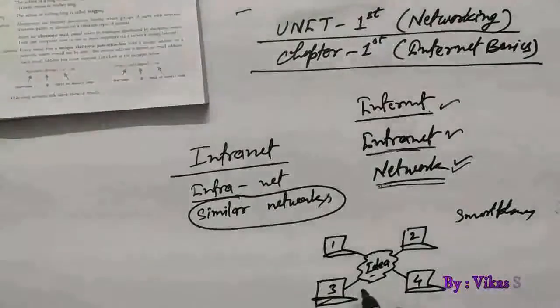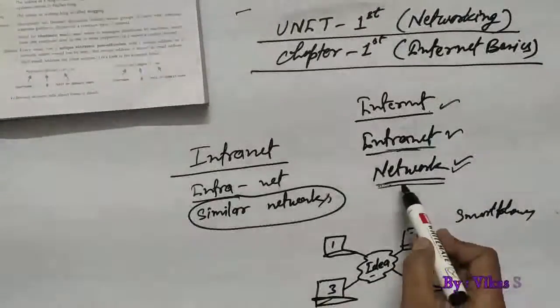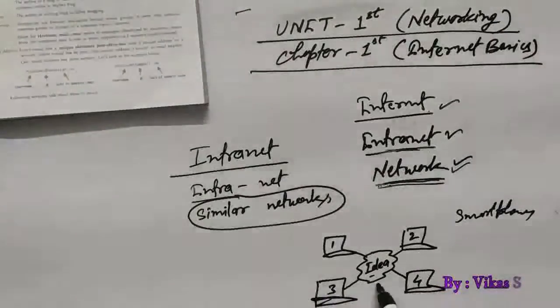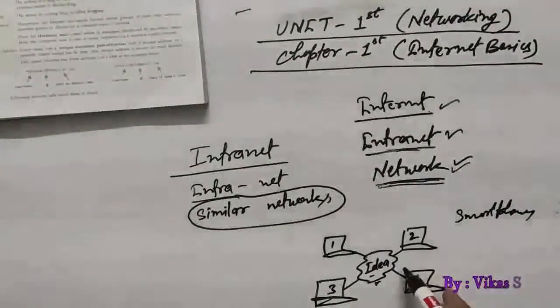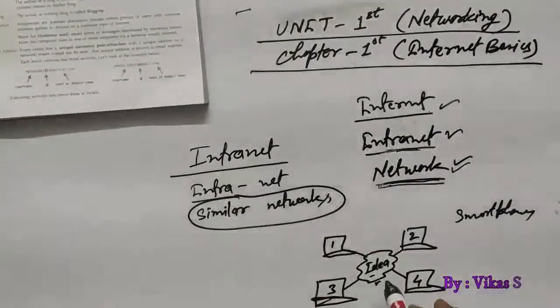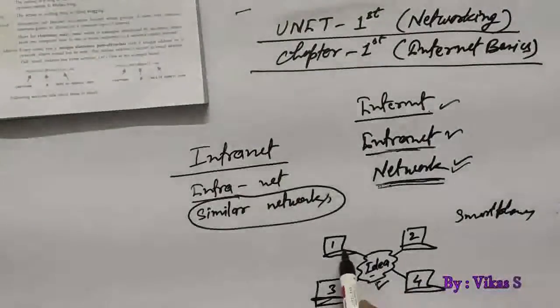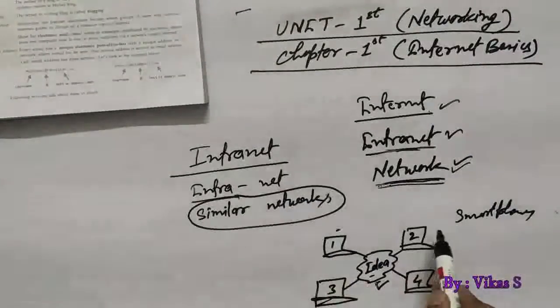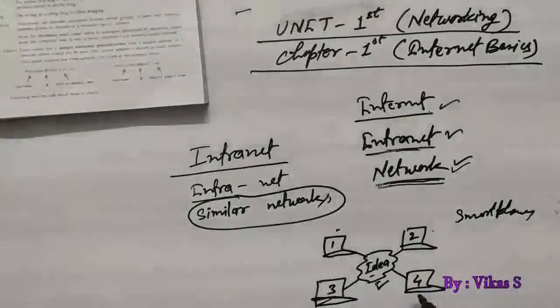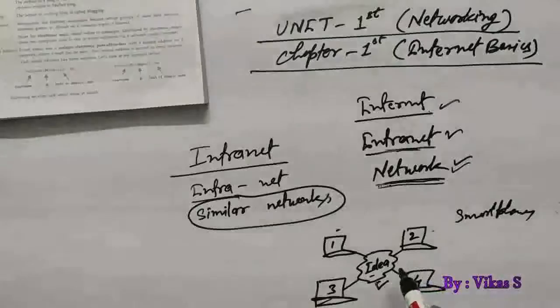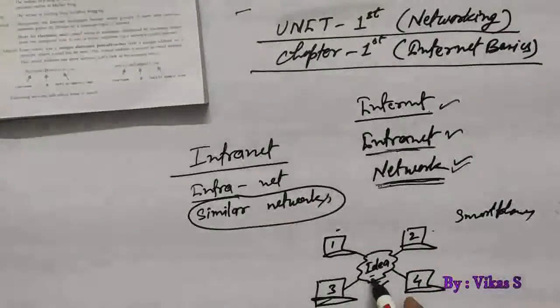So what is our network here actually, that we have discussed before? Here is a network of Idea where 4 smartphones are connected with the Idea network. So this is a particular network. Smartphone number 1, 2, 3 and 4 are all connected with only one network, that is Idea.